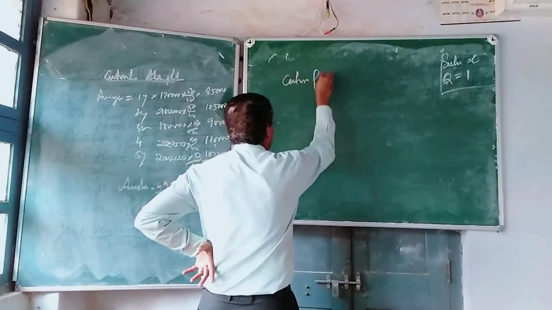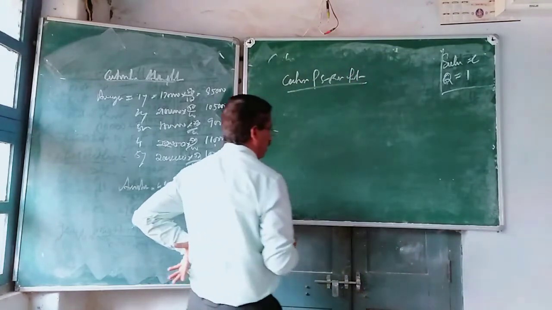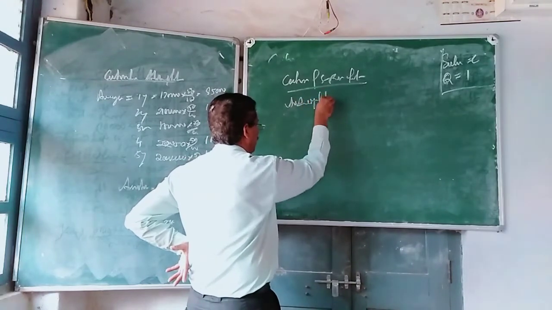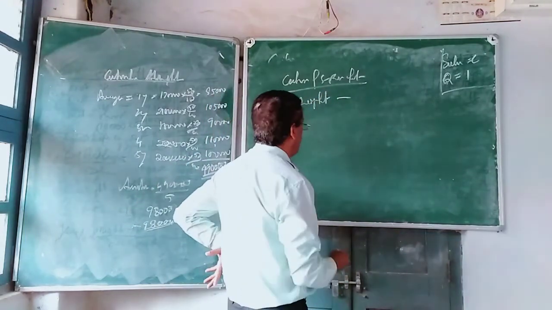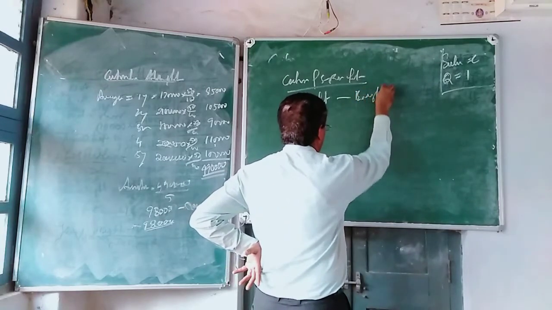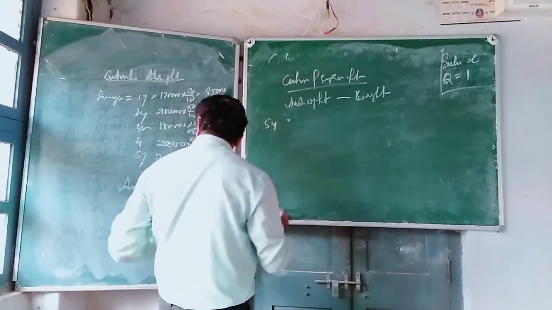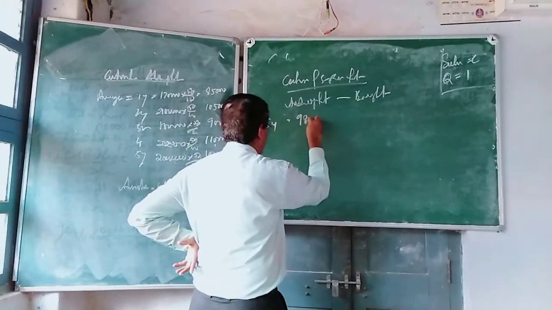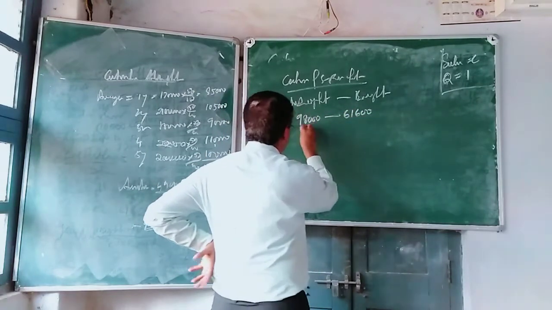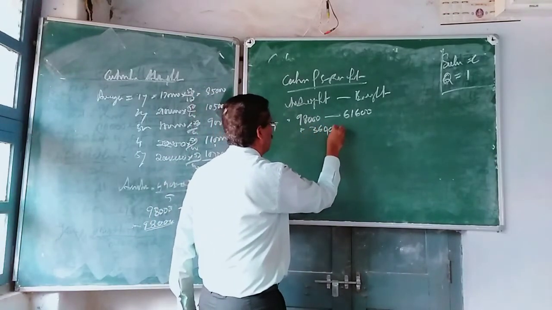Calculation of super profit. That should be average adjusted profit minus expected profit. So, the average adjusted profit, how much did you find? 98,000 minus 61,600, that is 36,400.